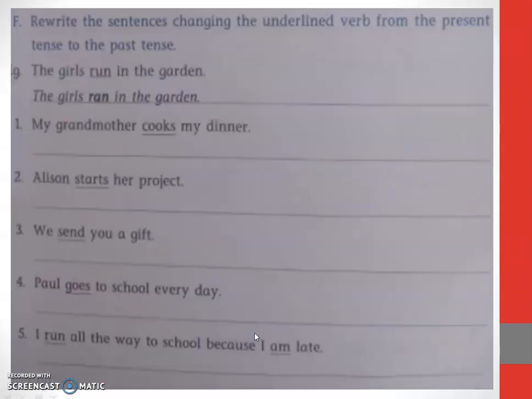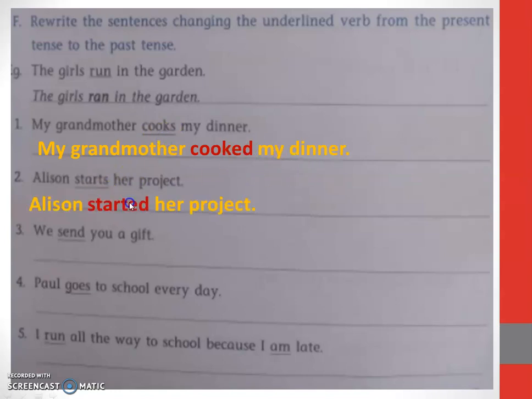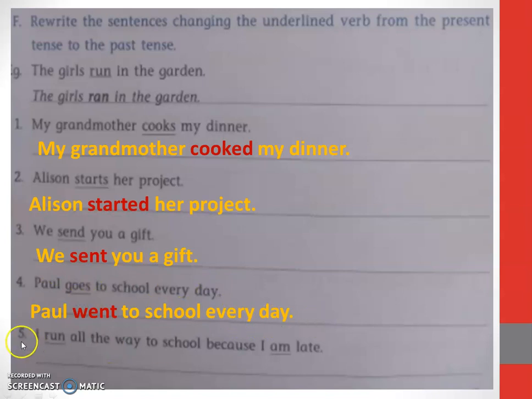And last, they have given you underlined words, only you will have to check and change. For cooks, it is cooked. For start, started. Then for sent. For Paul goes to school every day, goes, went. Paul went to school every day. I ran all the way to school. Run will become ran. And because I am will become was. I was late.